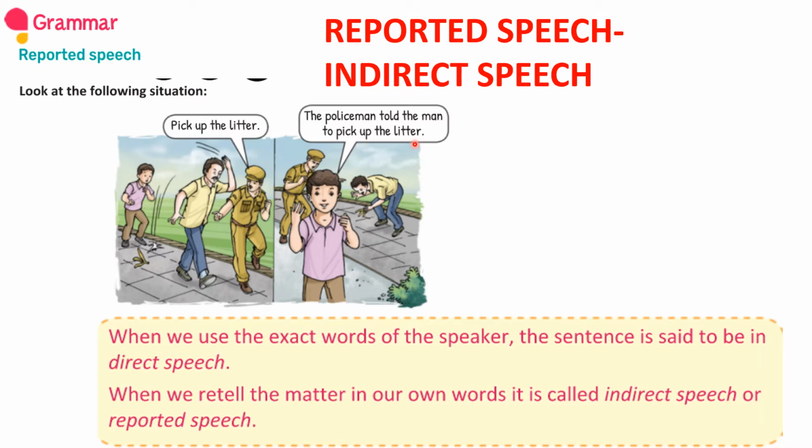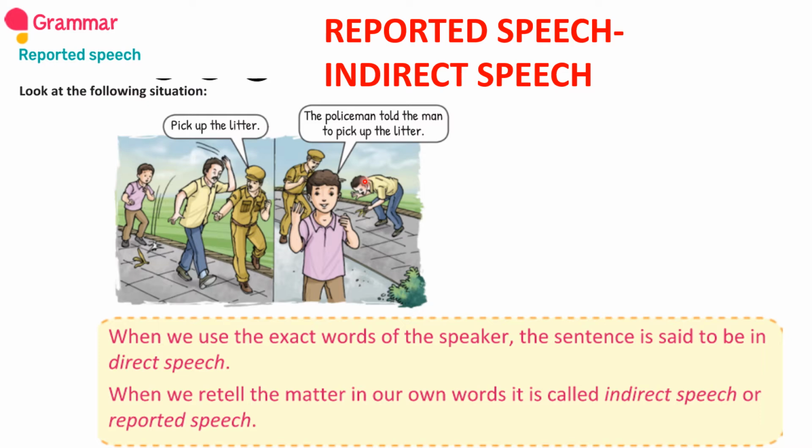Is that clear, children? If you are going to say directly to the person, that is direct speech. If someone is listening to the dialogue and conveying the message to a third person, that is indirect speech. I remember explaining this part in one of your IEO classes, right?